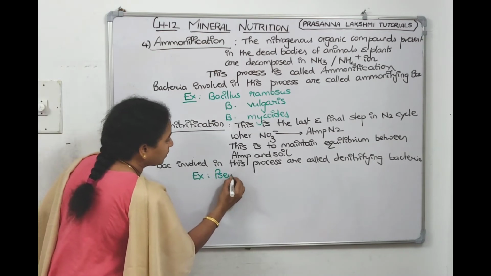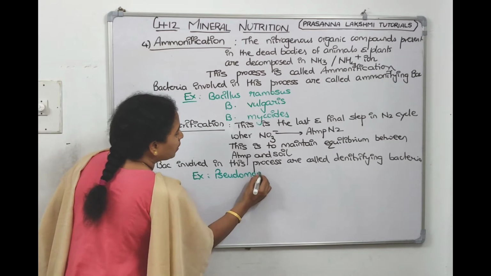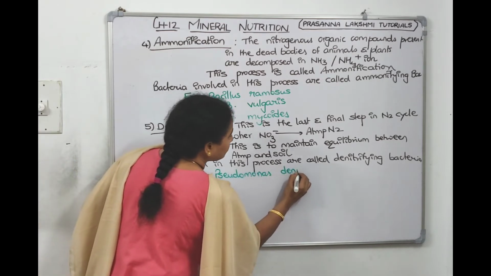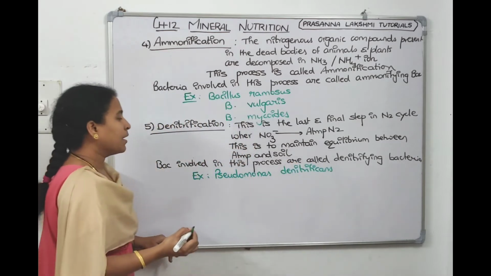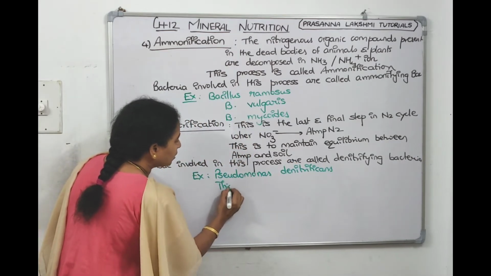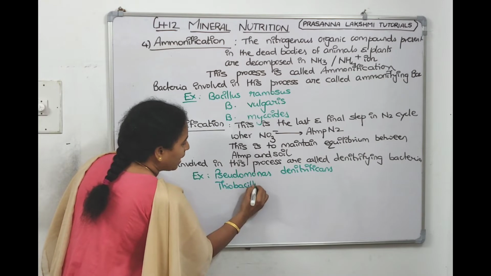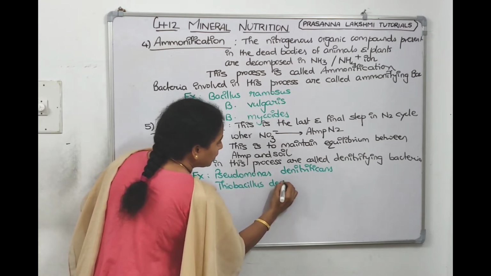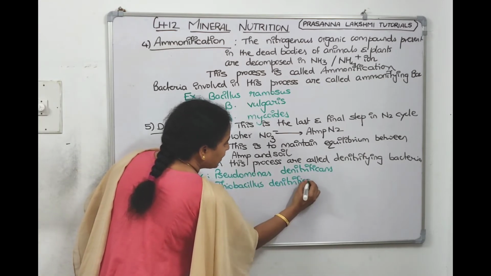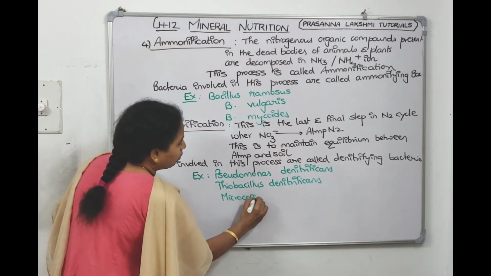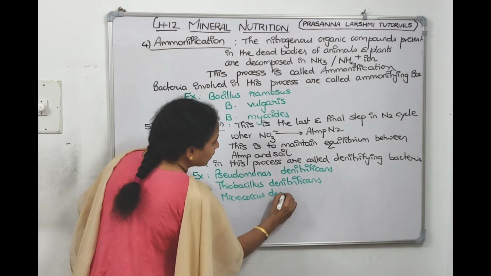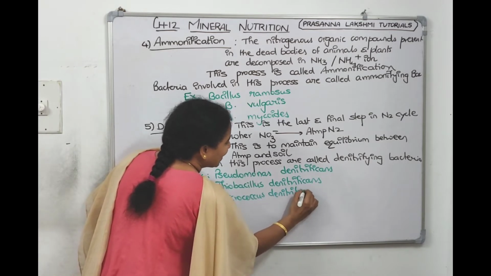One is Pseudomonas denitrificans, one bacteria name. Another bacteria name is Thiobacillus denitrificans. Another name is Micrococcus denitrificans.